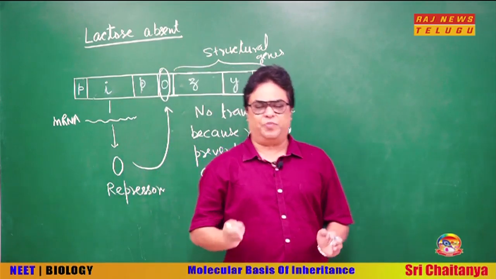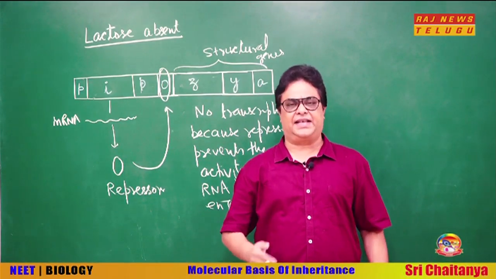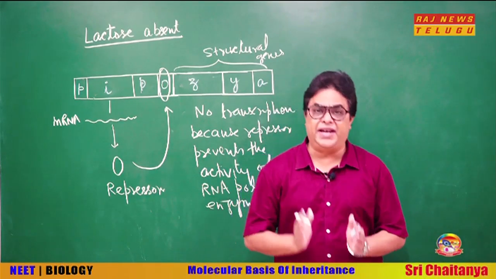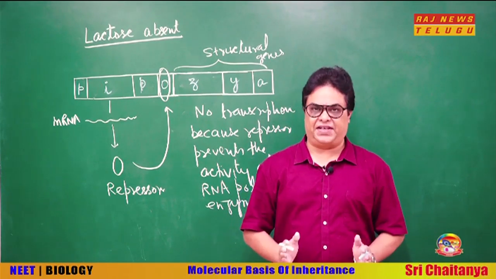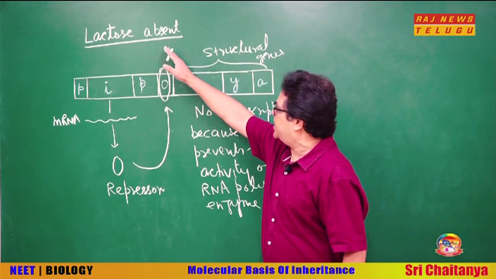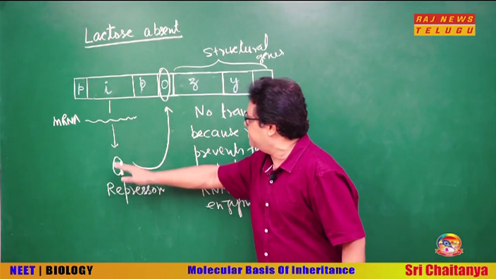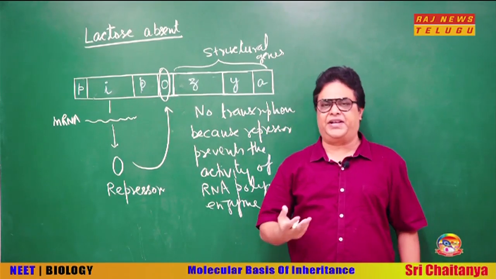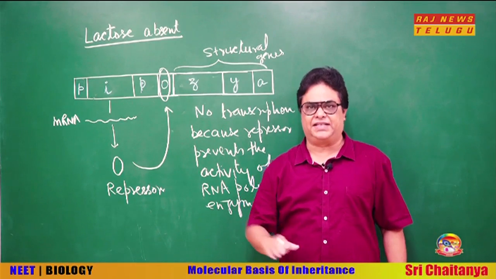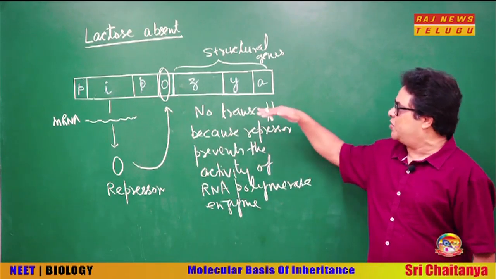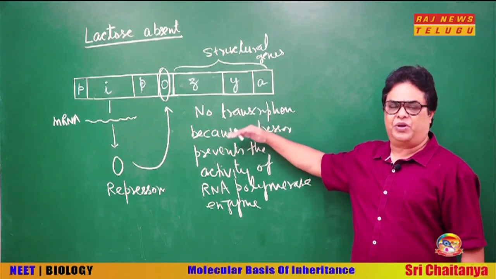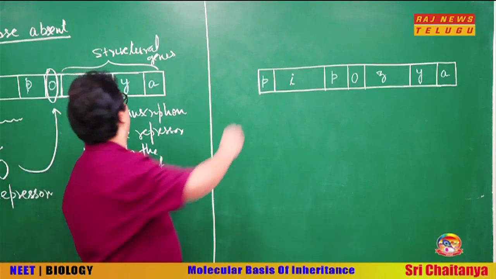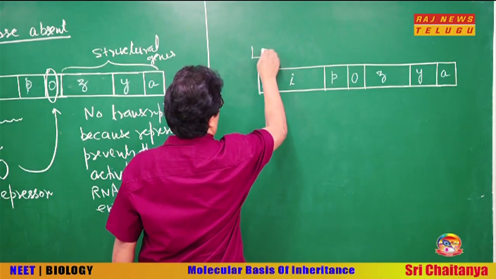It means the operon remains inactive or switched off, and as I said, it is very logical, because when the substrate is not there, there is no need for the enzyme to be synthesized. Clear? So, in the absence of lactose, the active repressor produced by gene I binds to the operator and prevents the accessibility of RNA polymerase enzyme to the promoter. As a result, there is no transcription initiation and the operon remains switched off.